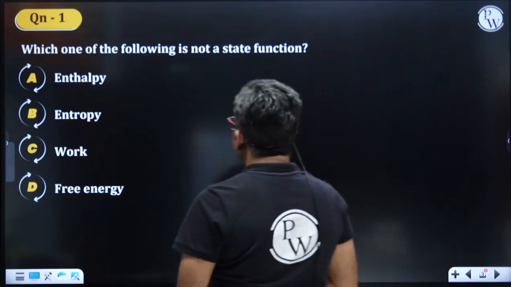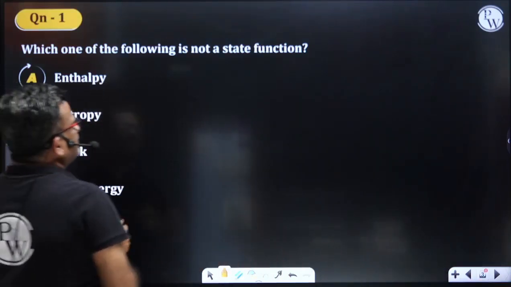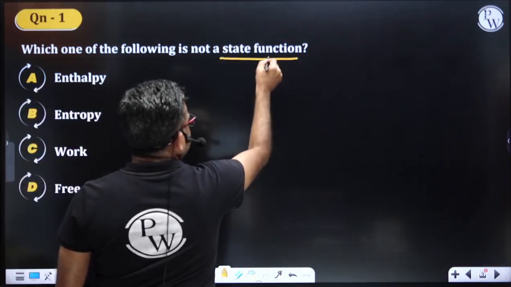First one, which of the following is not a state function? State function andre enri? What is a state function?